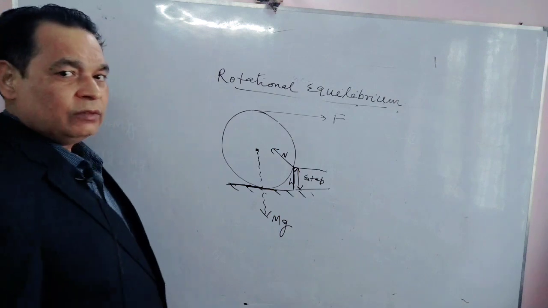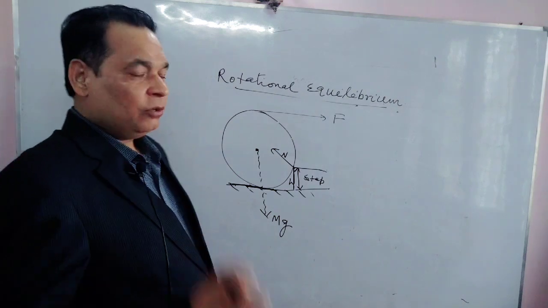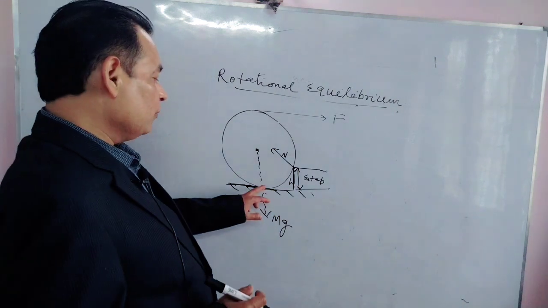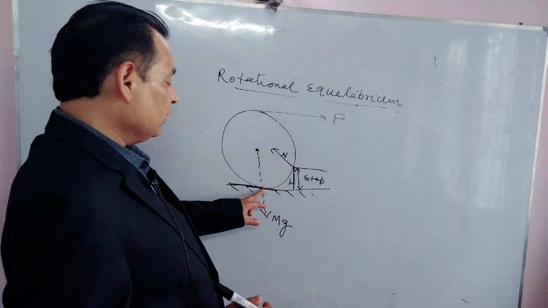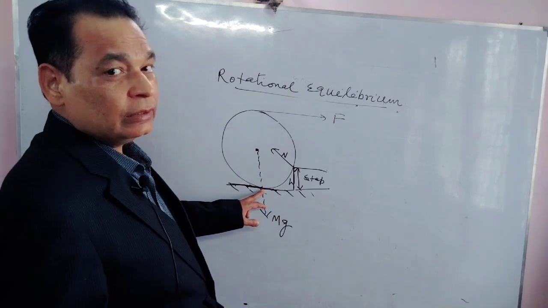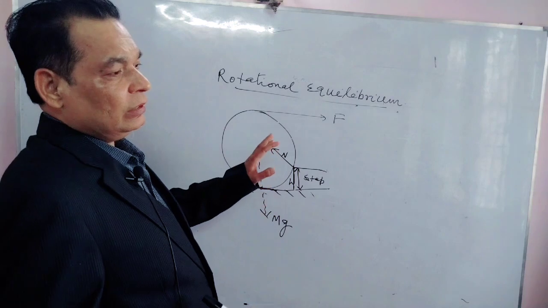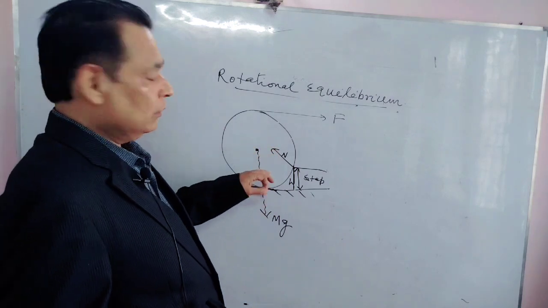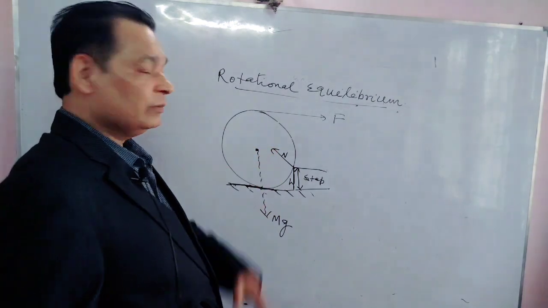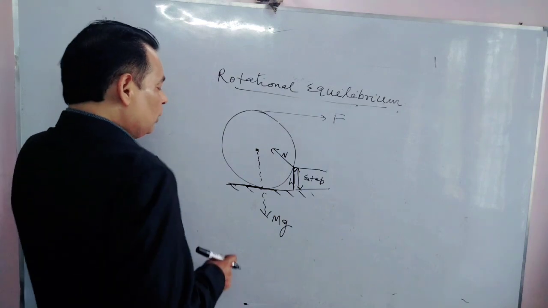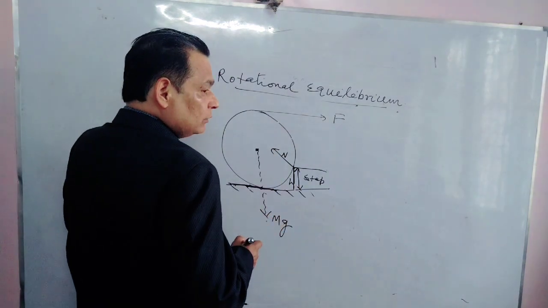So for this condition, we need not write the value of N1, because N1 will be 0 here, and we will not do any calculation for this segment. So how many forces are active here?